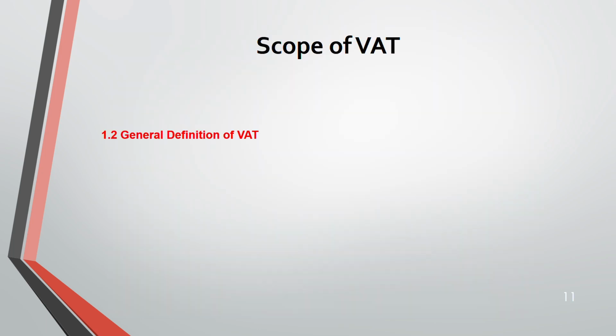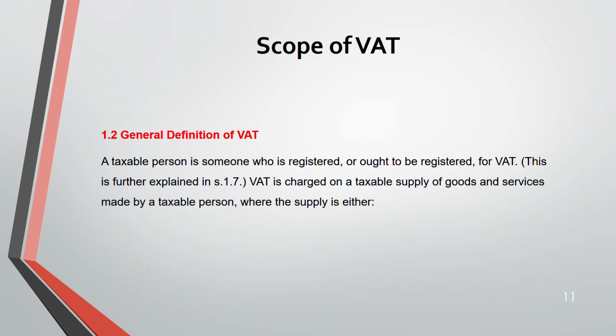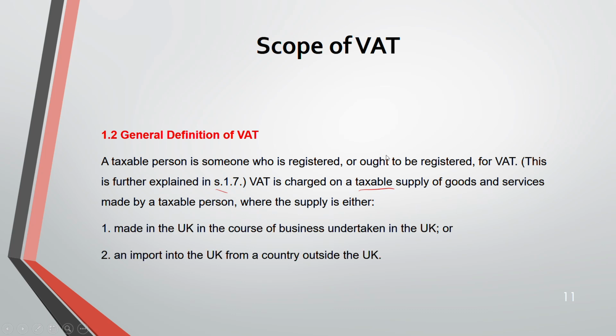Now, definition of VAT. So a taxable person is someone who is registered or ought to be registered for VAT. This will be further explained in section 1.7. VAT is charged on a taxable supply of goods and services. It has to be taxable. If it's not taxable, you can't charge VAT. Okay, made by a taxable person, where the supply is either made in UK or an import into UK from country outside UK.